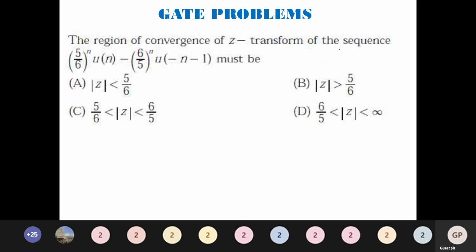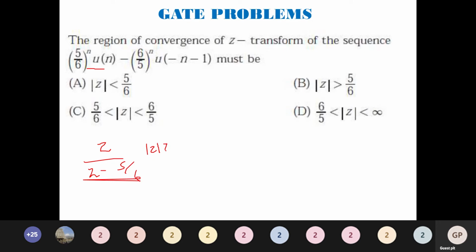The region of convergence of the Z transform of the sequence 5 by 6 whole power n u of n minus 6 by 5 whole power n u of minus n minus 1 must be? A very simple problem to analyze. First, try to find the regions of convergence here. When we find that, it is easy for us. When I apply the Z transform here, I can directly say that it is Z divided by Z minus 5 by 6 for mod Z greater than 5 by 6.